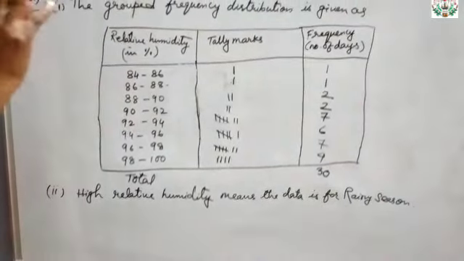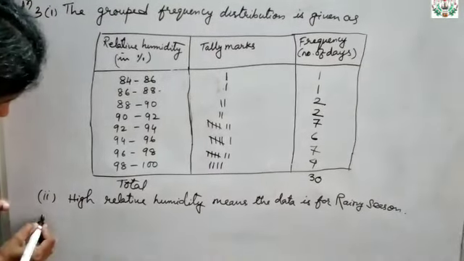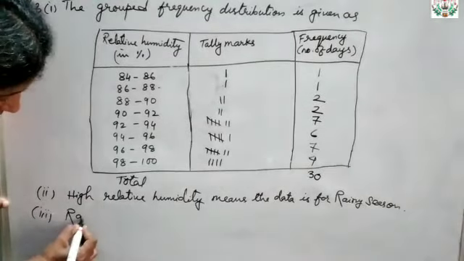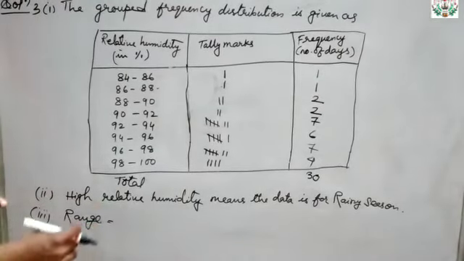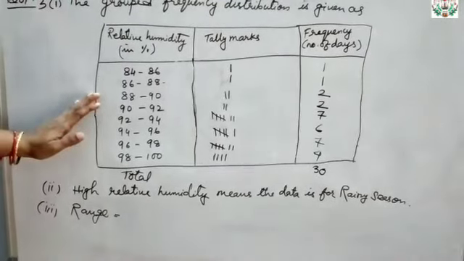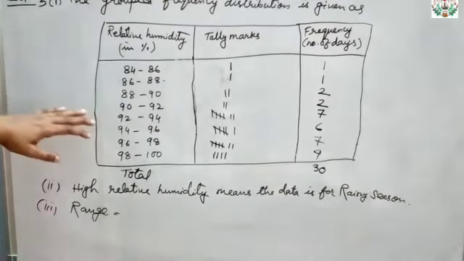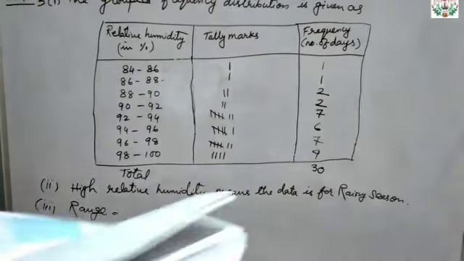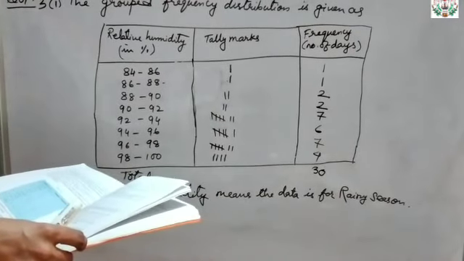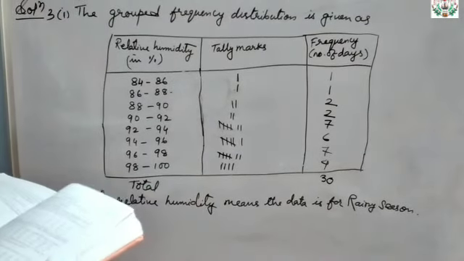Now the third part of it: what is the range of the data? Range, I have given you the definition of it. Range means the difference between the highest and the lowest value. In this data, what is the highest number given in the table? You can see the highest number is 99.2, right?